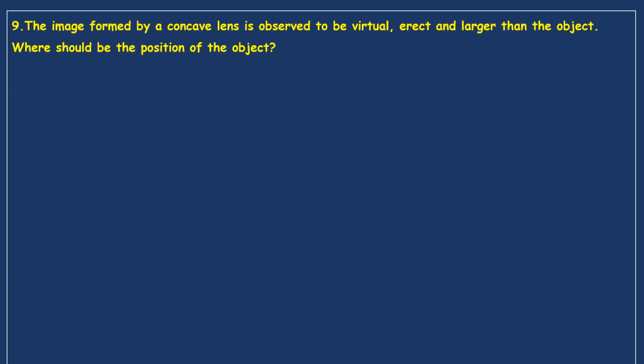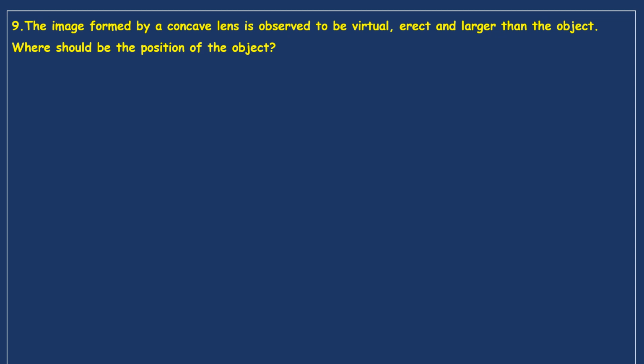Now next question. The image formed by a concave lens is observed to be virtual, erect, and larger than the object. We know that a concave lens forms a virtual and erect image on the same side of the object. Where should be the position of the object?